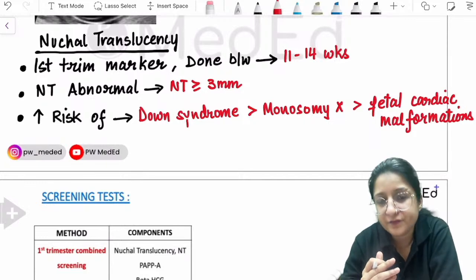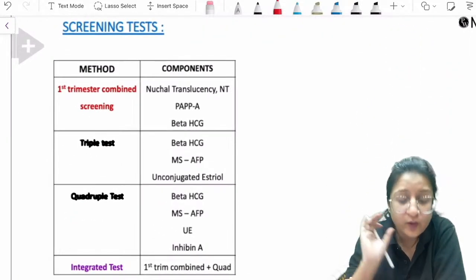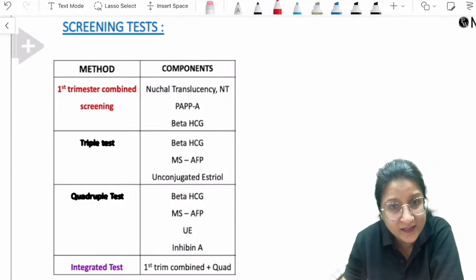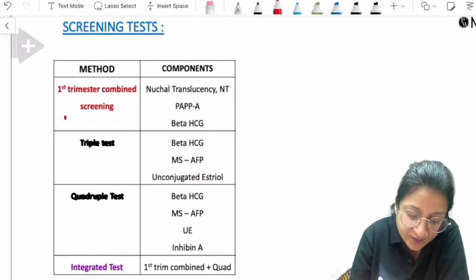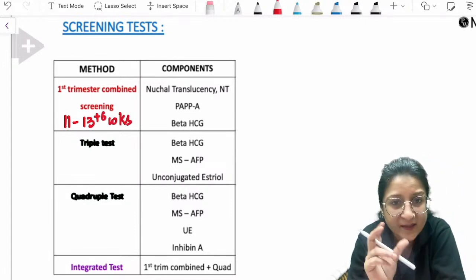So let's quickly revise the screening tests for aneuploidy also. We can have the first trimester combined screening. This is done between 11 to 13 weeks, 6 days, anytime between that time.